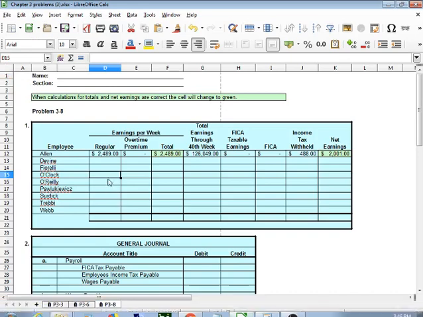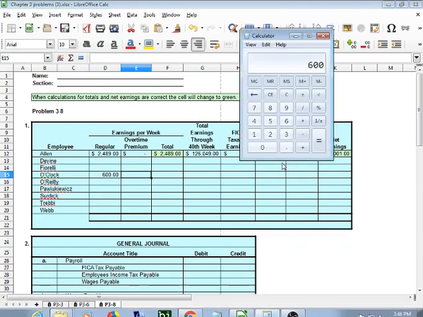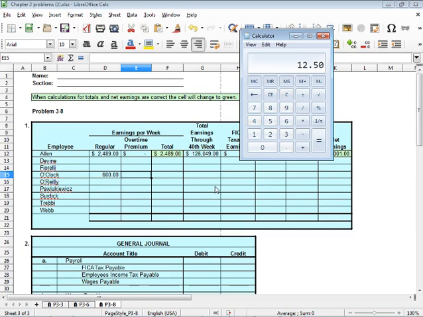So we go back over here and he puts $600. So how much extra did he actually make for that overtime premium for those 8 extra hours? Well, we know through our calculations earlier that he makes $12.50 an hour. We already gave him an extra $100 for the time that he worked, but he needs that extra overtime premium, which is half of that.